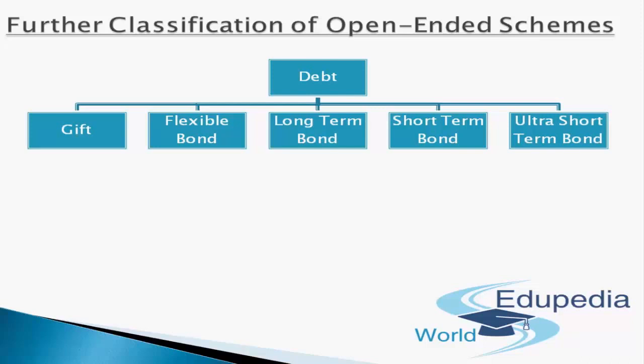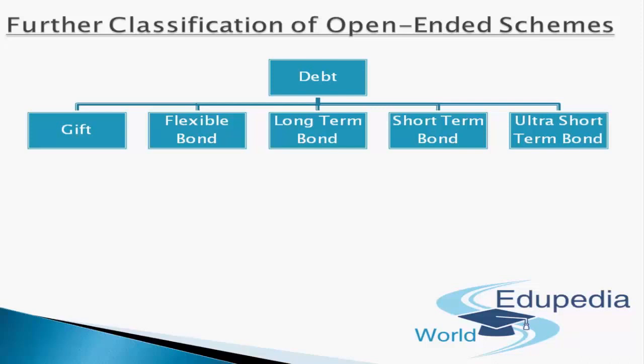He can plan accordingly for long-term bonds so that by the time of his retirement, he'll be able to cash in a lot of opportunities in terms of open-ended schemes by the time of long-term bonds. Or the fourth one, that is short-term bonds. You can easily invest in those kinds of securities as well, which further invest into short-term bonds relating to a period of 1 year, 2 years, 3 years, 4 years accordingly.